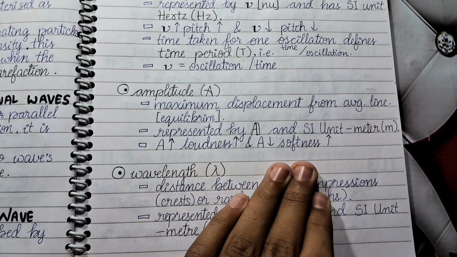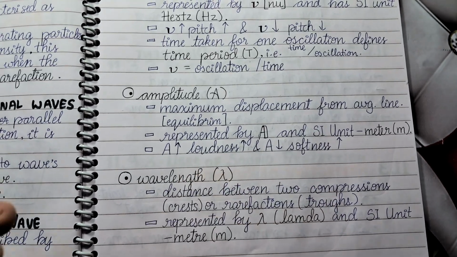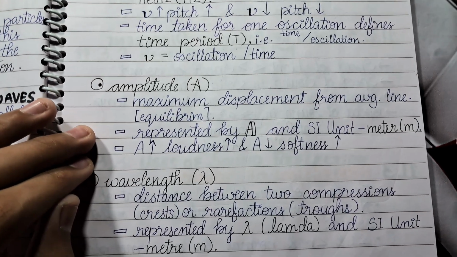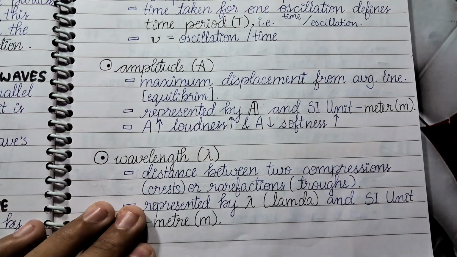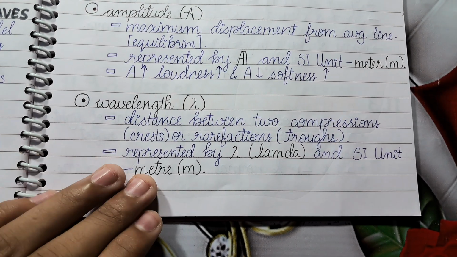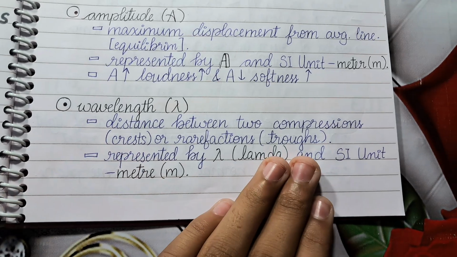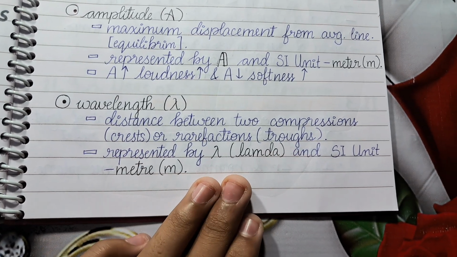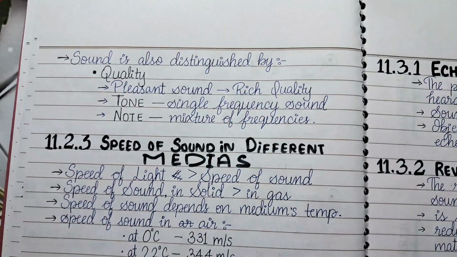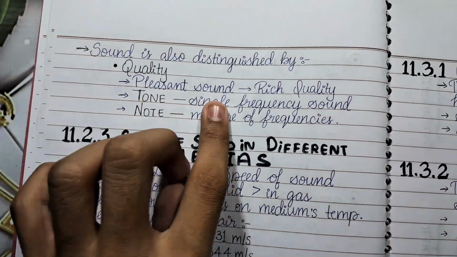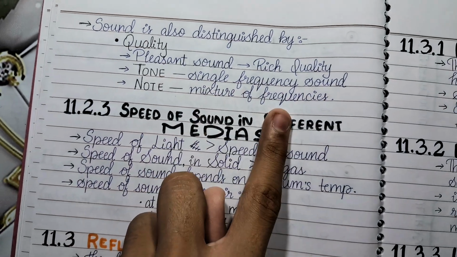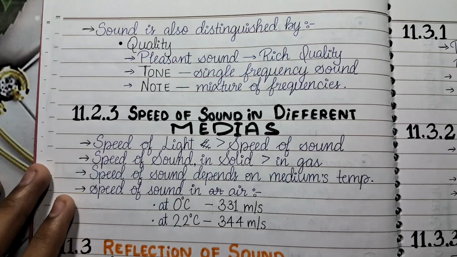Amplitude is represented by A and has SI unit meter. It affects the loudness and softness of the sound. It is the maximum displacement from the average line, which is equilibrium. Wavelength is the distance between two consecutive compressions or rarefactions, which are also called crests and troughs. It is represented by lambda and has SI unit meter also. Then comes quality, by which sound is also distinguished. Pleasant sound is equal to rich quality. Tone is a single frequency sound. Note is a mixture of frequencies, which is very nice to hear.